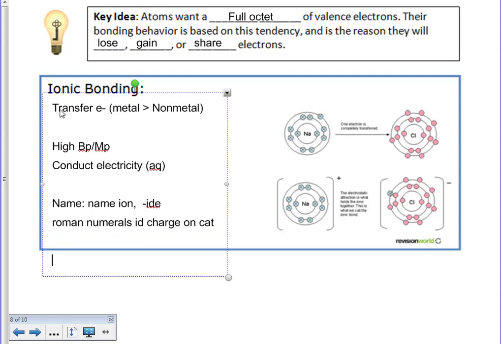Remember, to neutralize compounds, we use the crisscross method. When we crisscross, we take the charge of the cation, make that the quantity of the anion, and we take the charge of the anion and make that the quantity of the cation there.